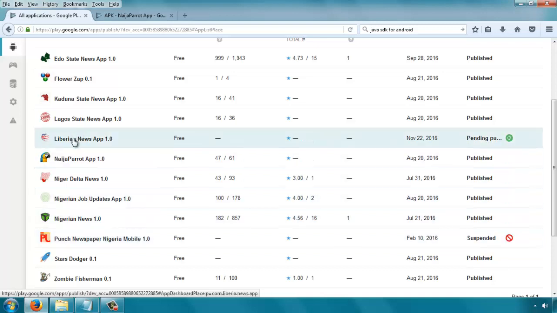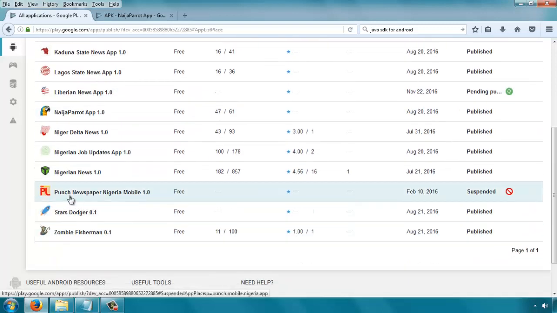So when you are making your listing, the images you use especially, you need to be very, very careful so that you do not use an image that is copyrighted, which belongs to somebody else, because that could lead to Google suspending your apps. There are some rules. There are some apps you cannot just go there and publish. For example, don't just pick any, maybe a newspaper or a popular entity, and try to create an app that makes it look like you are them, or you have been given permission to do that.